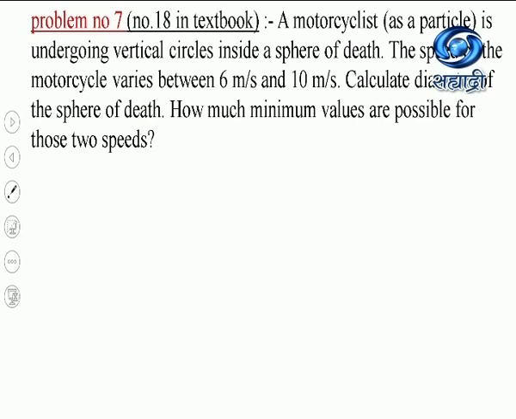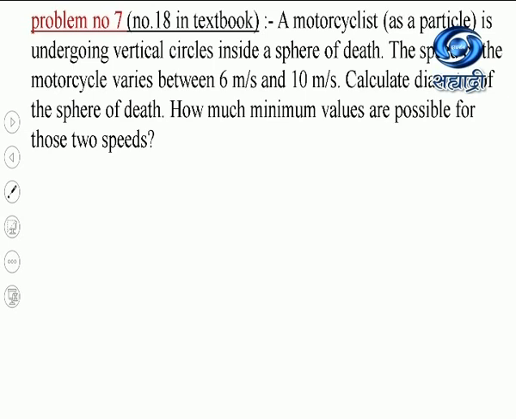Now here we will solve one numerical on this vertical circular motion, which is numerical number 18 from the textbook. A motor cyclist considered as a particle is undergoing vertical circles inside a sphere of death.